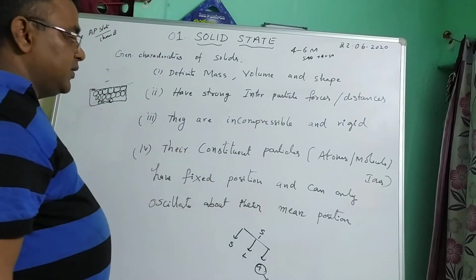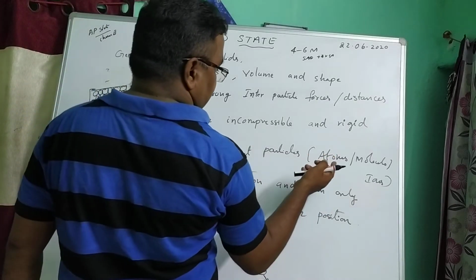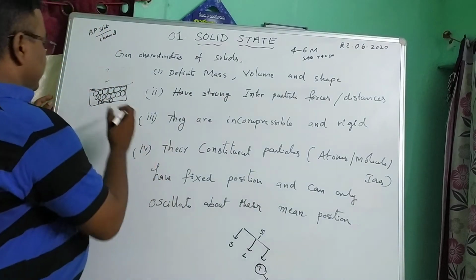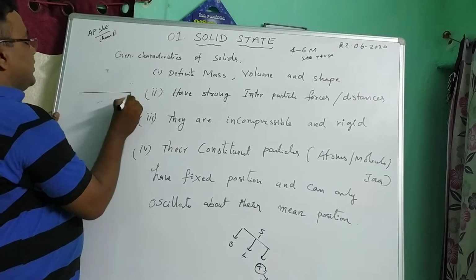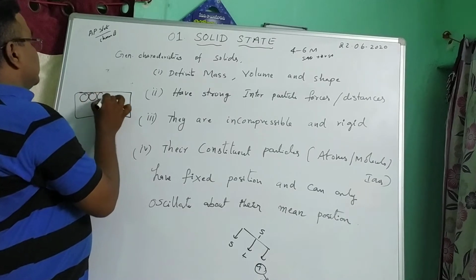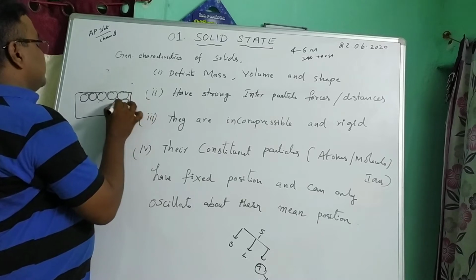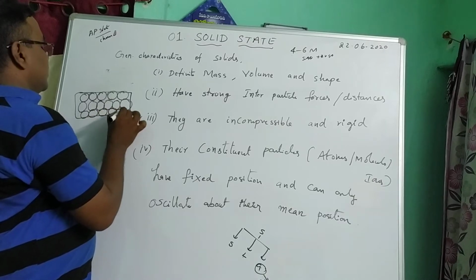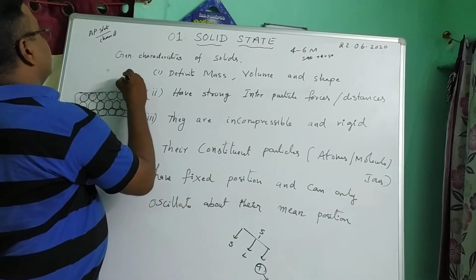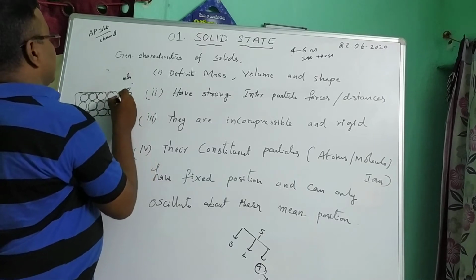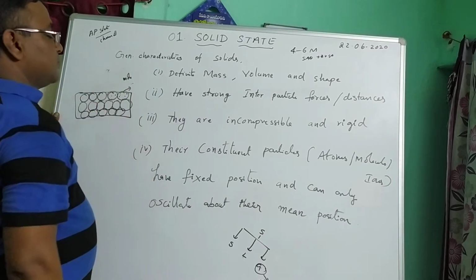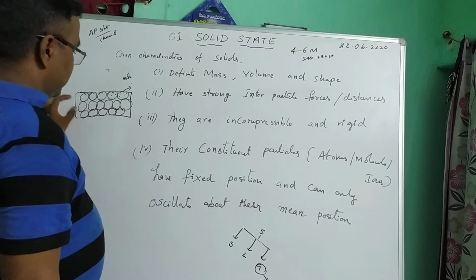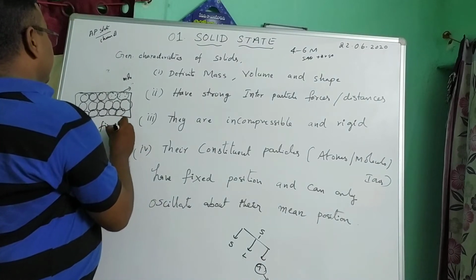Next, they have constituent particles. Any substance has atoms, molecules or ions. In a solid, these particles are in fixed positions, that means stable positions.